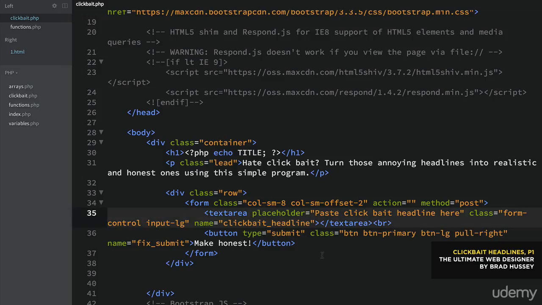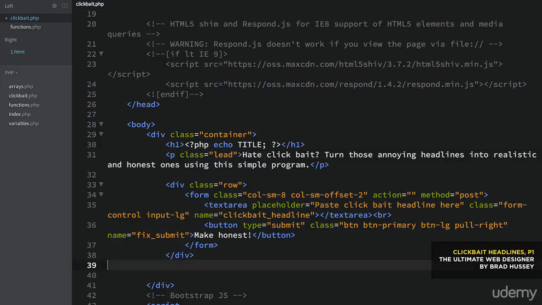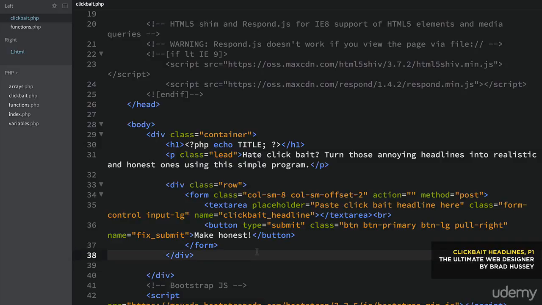Now let's do the PHP. We're going to start out doing it built right into this file, which, like I said, isn't the best practice because your functions and stuff are going to be just contained in here, and you can get really messy if you have just PHP all over the place in different pages. But we are going to do it like that first, just so you know how to do it, and then we'll make it better.